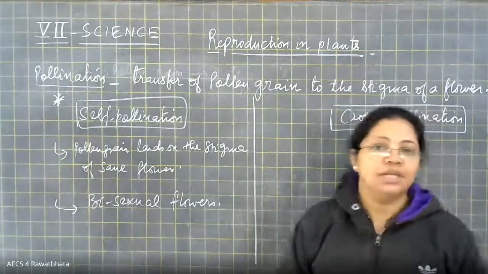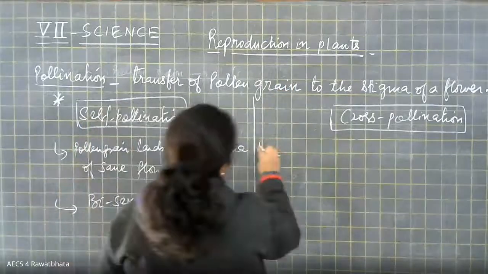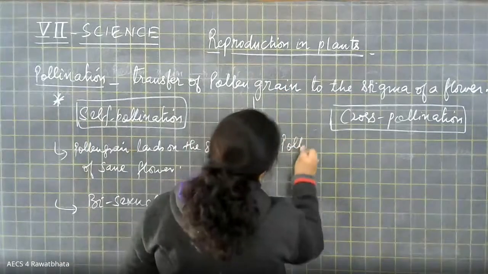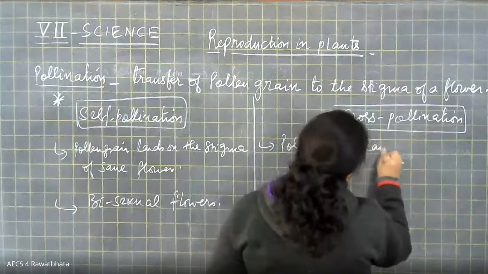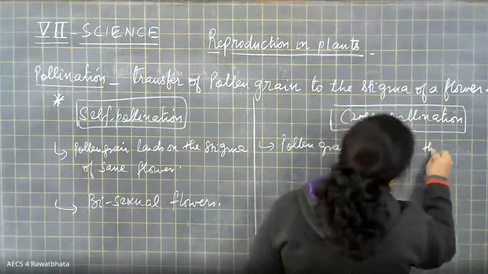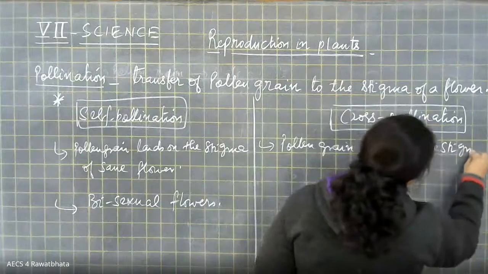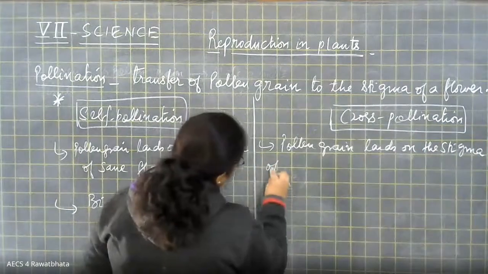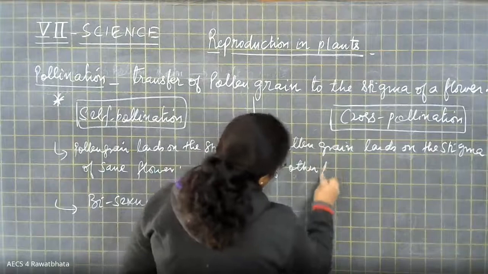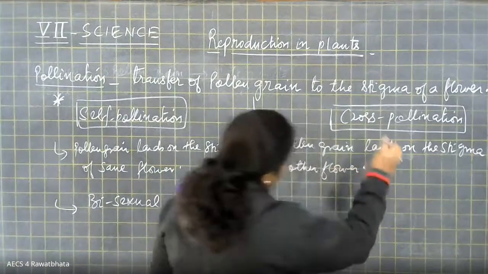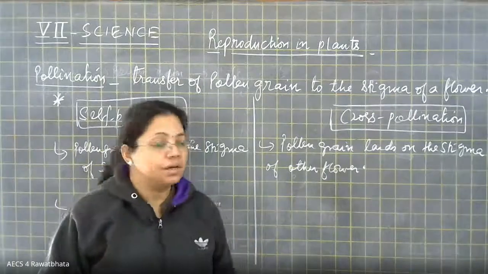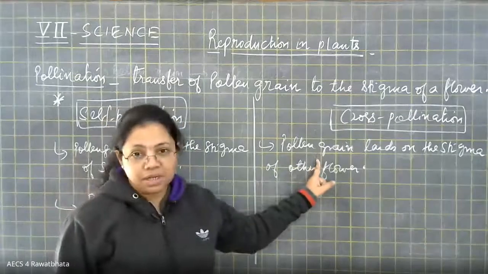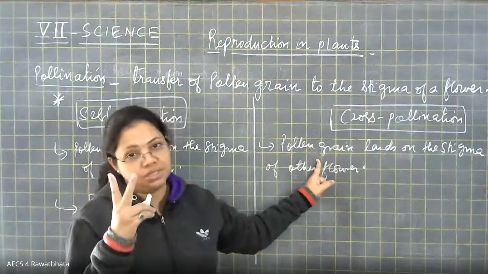In cross-pollination, we say that the pollen grain lands on the stigma of another flower. Of the other flower, right? But here, this transfer can occur in two ways.